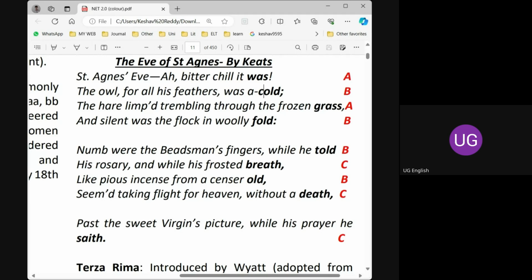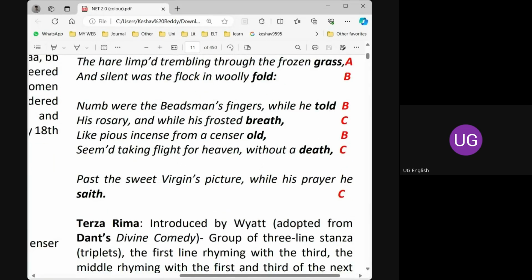All these are the same, so we don't use any other letter. We have to use the same letter if the same rhyme is followed. That's why the B is repeated. Again, the C are the same: breath, death, saith. So you can understand this easily.